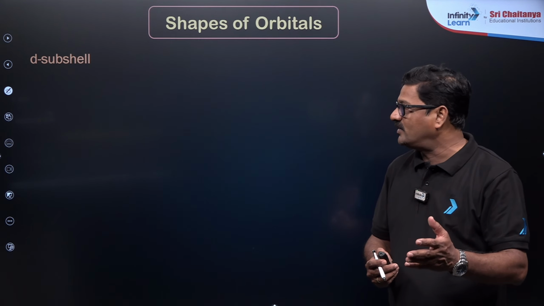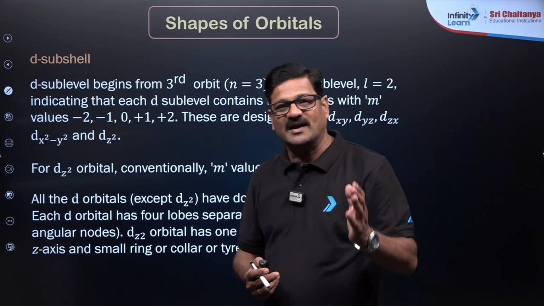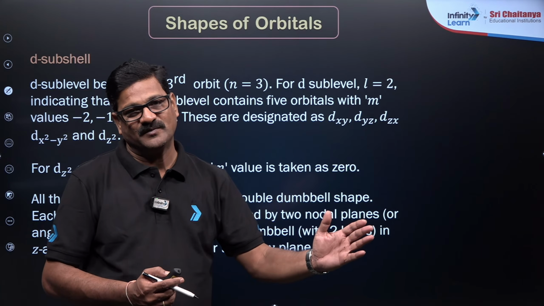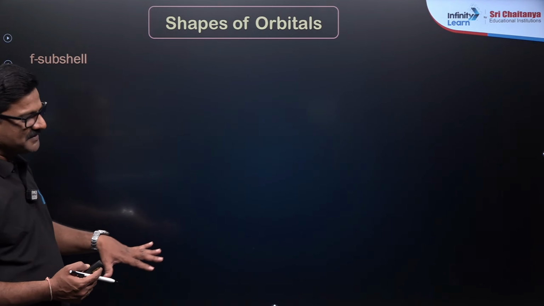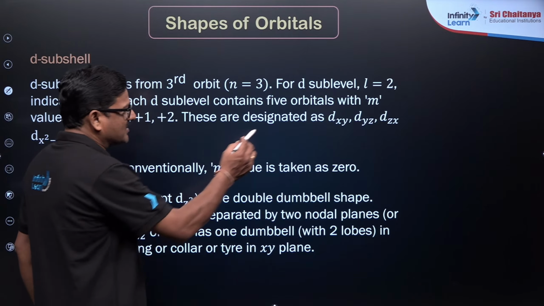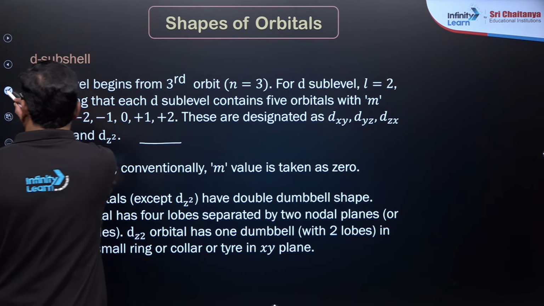Now you have the d orbital, it is a double dumbbell shape. You have dxy, dyz and dzx, and dx square minus y square, and dz square. And these are the 5 d orbitals. Now I just want to show you the f subshell. So d orbital shapes are very important. So dxy, dyz, dzx, you can see dxy.